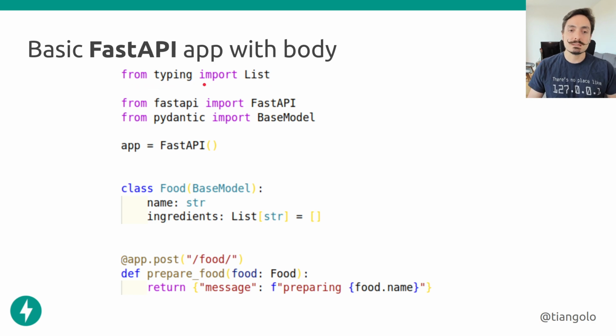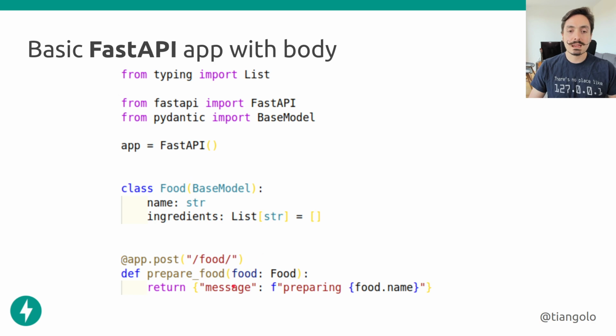So this is again the standard way to declare the type annotation for ingredients. If you are in Python 3.10 or above, you can use the lowercase list, so the default Python list, in the same way without importing it here. But if you are in any previous version, this is what you will do. And now we're saying, hey, ingredients will be a list of strings. Also notice that this is not parentheses, this is square brackets. So this is the type of notation that you would use with types for Python.